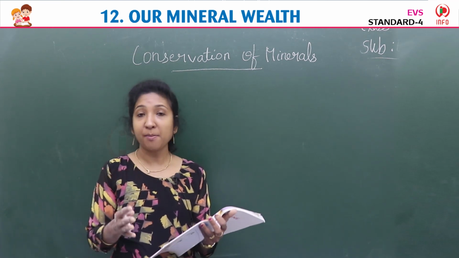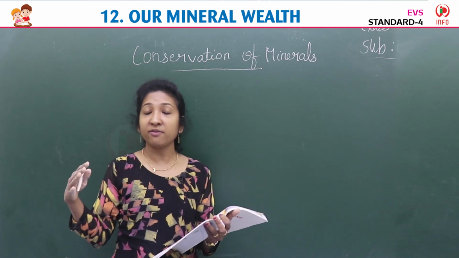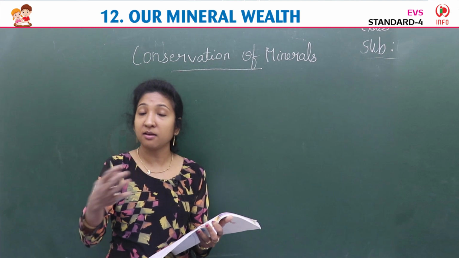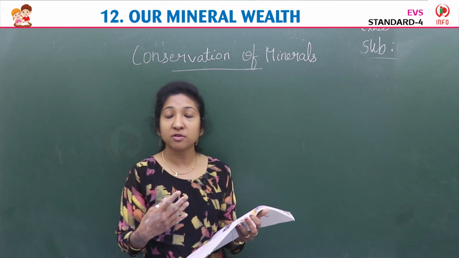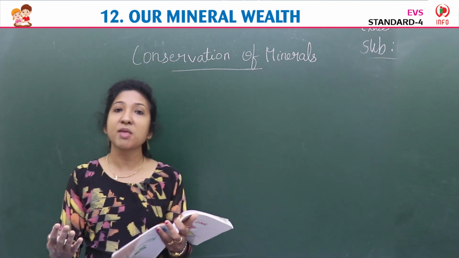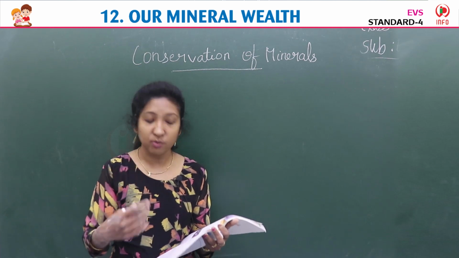There is a shortage of some minerals like gold, silver, lead, zinc. We are not able to find these minerals in large quantity in India. Only a few states have them. So we have to take care of these minerals, isn't it? We should not waste these minerals. We have to conserve them.